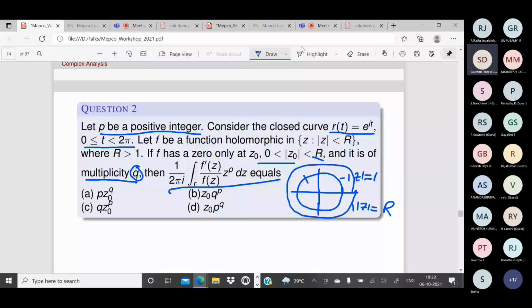If it is outside this circle, what is the value of this integral? Zero, it becomes zero. What theorem did you apply? Cauchy's theorem. Very good. Super. If it is outside this circle of radius 1, the integral is going to be 0 because of Cauchy's theorem. Anything else? Right? Correct? Yes, sir.